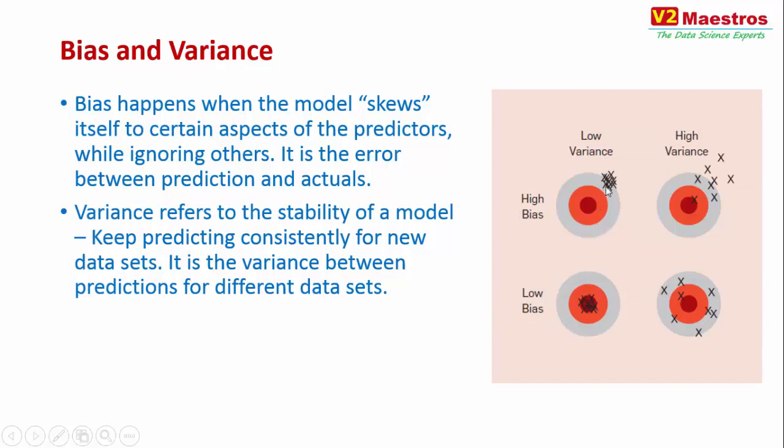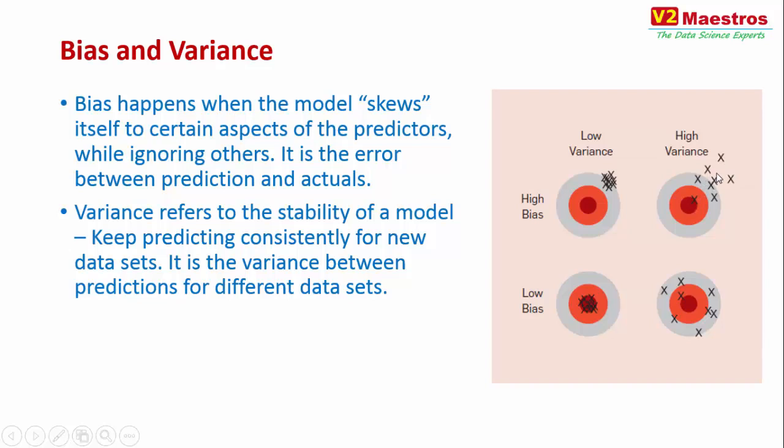So high bias, you see the whole thing is skewed towards one end. Variance, on the other hand, you see a high spread. There is a spread of the prediction that is happening. Whereas in the case of low bias and high variance, again, there is spread happening, but the spread is around the center. But when you have high bias and high variance, the spread is again skewed. There is high spread and high skewing that is happening.